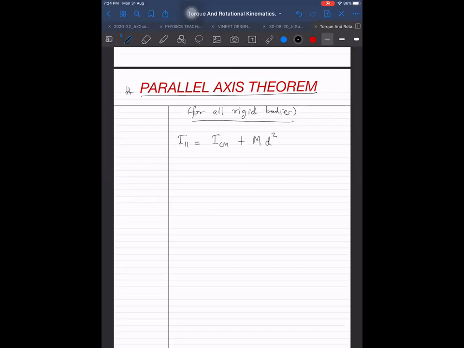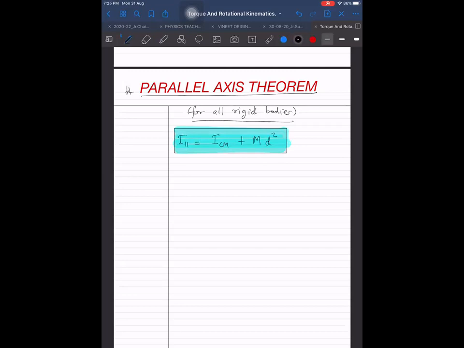This is the parallel axis theorem, a very, very important theorem. I parallel is equal to ICM plus M into D square.